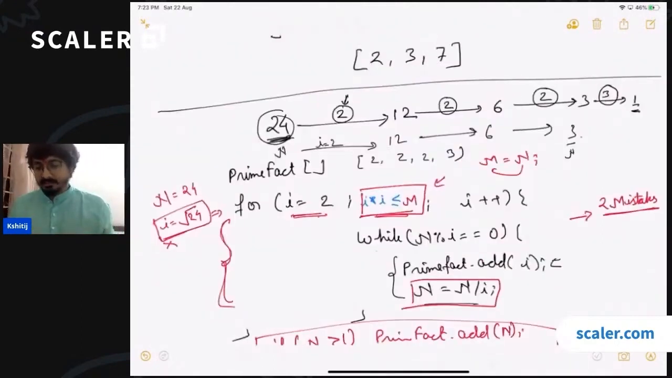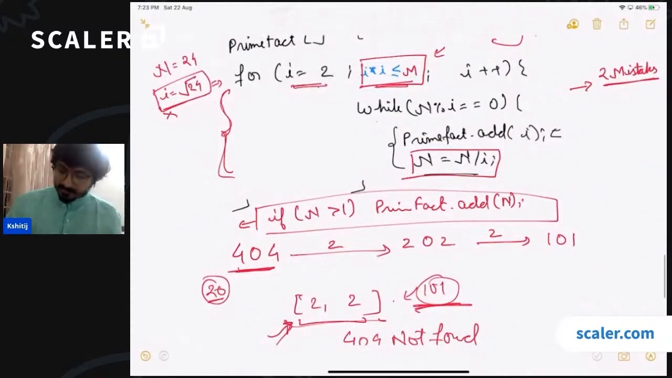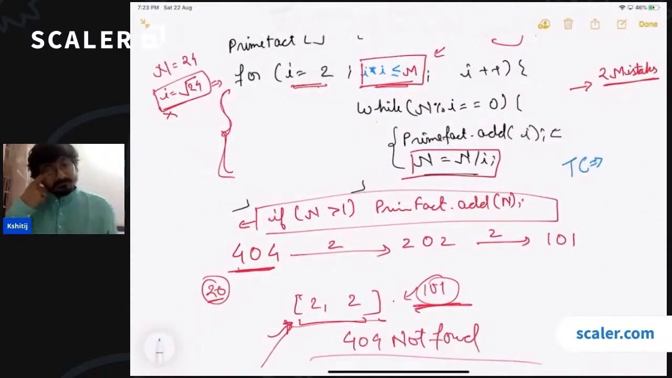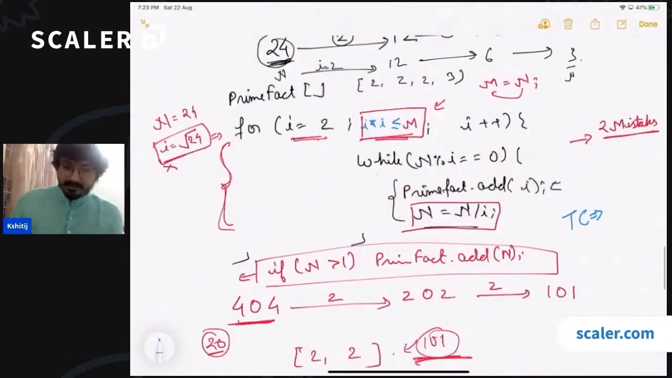So this is about prime factorization. What is going to be the time complexity here? What is the time complexity of this code? Calculating the time complexity is pretty easy here. The first loop runs for how many times? The first loop runs for root n times.